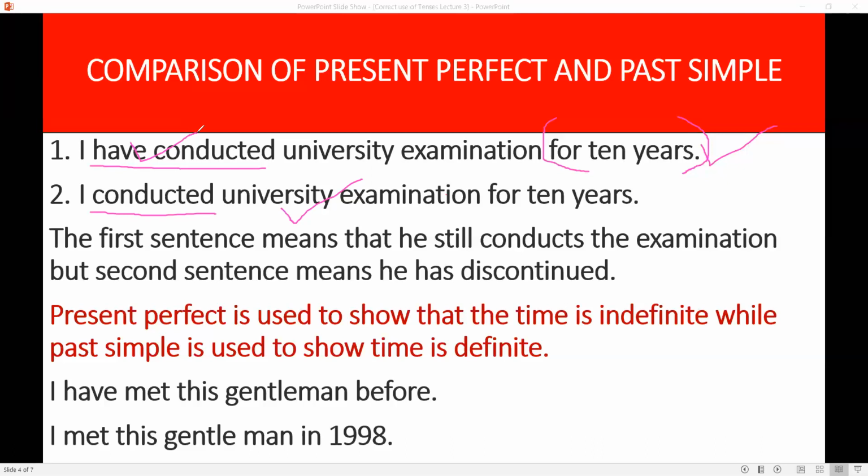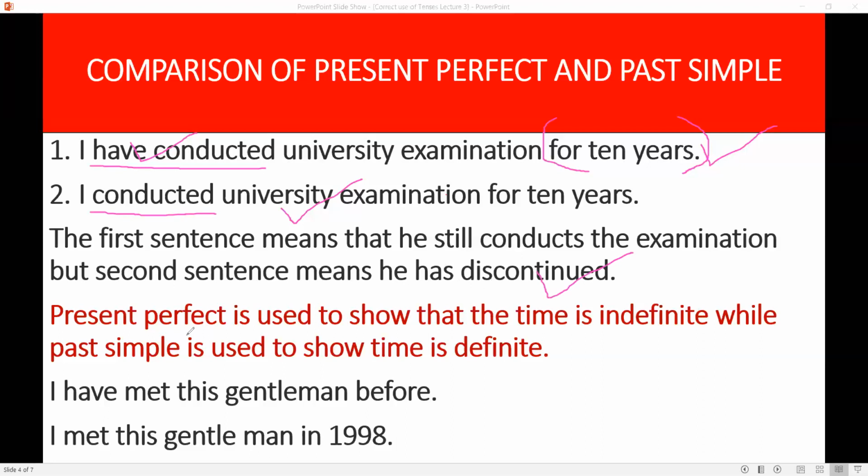If some action started in the past, ended in the past, has no repercussion or result in present, and there is no chance of that action being taken into the future, you will use past simple, not present perfect. The first sentence means that he still conducts the examination, but the second sentence means he has discontinued conducting the examination.